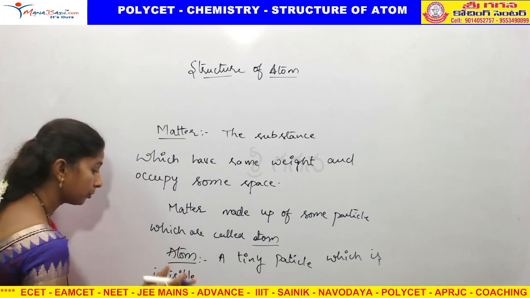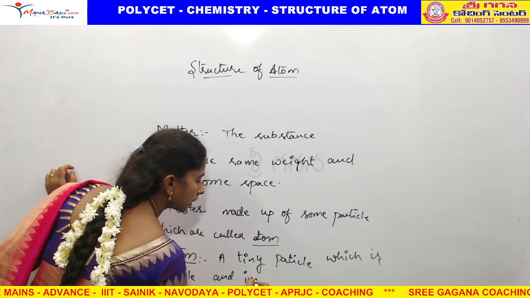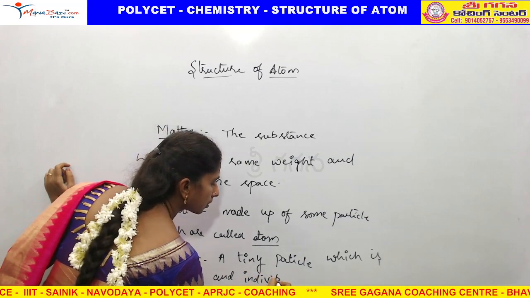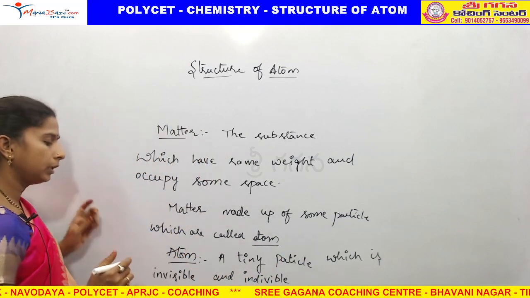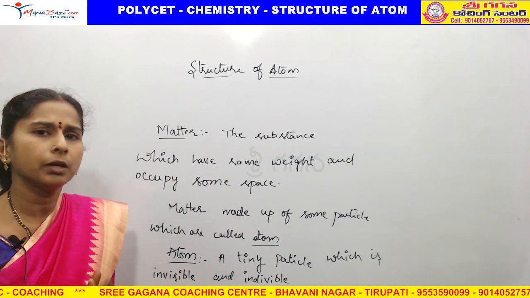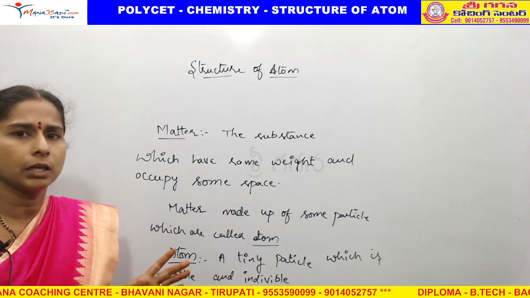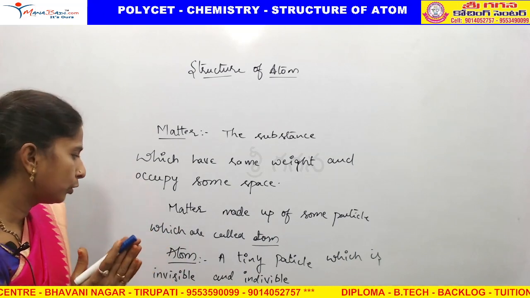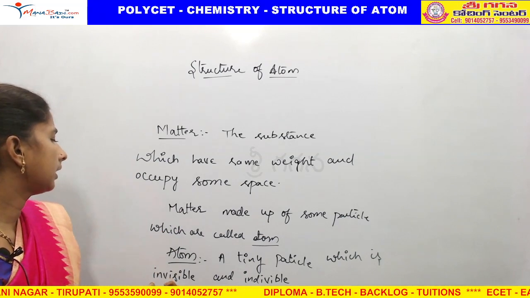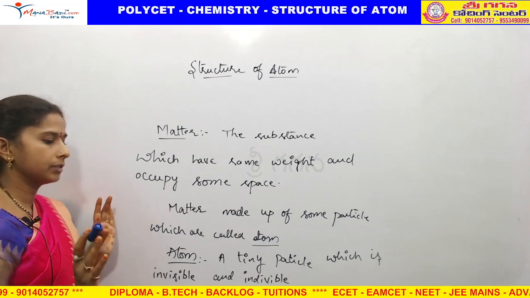Invisible means that much tiny it is, and indivisible also. We cannot cut it into two parts. We cannot divide it into other parts. When we cannot divide it, it means it is very small in size. So that is an atom. Atom is a tiny particle which is invisible and indivisible.